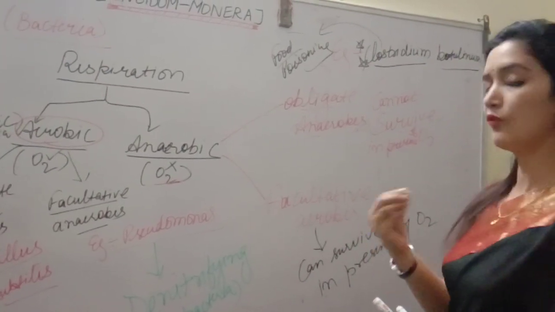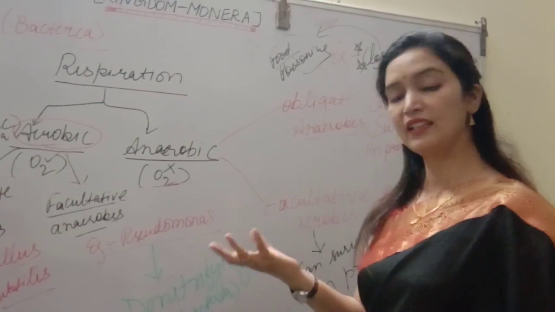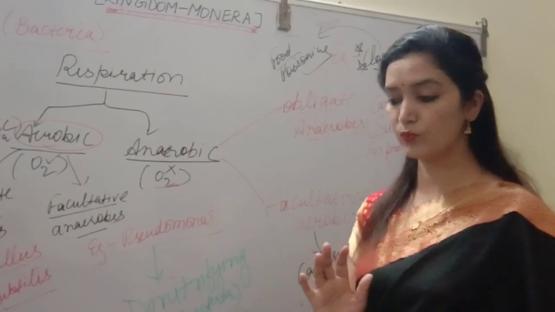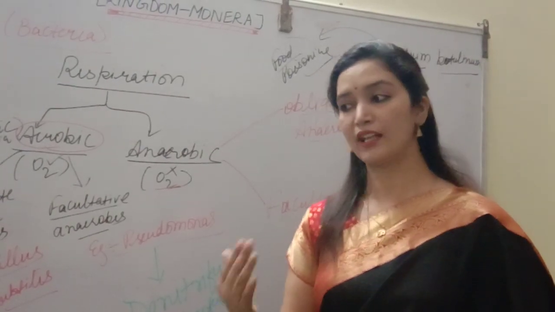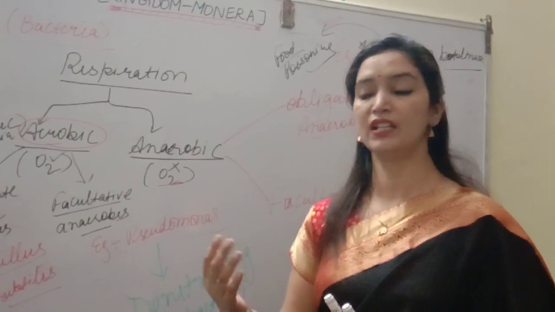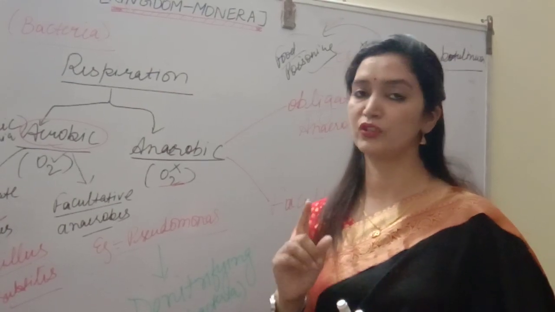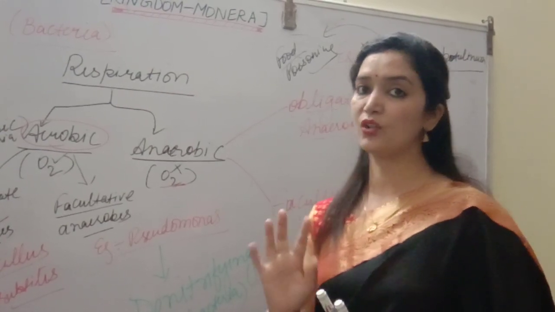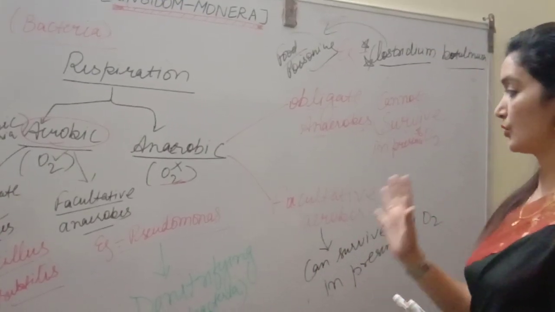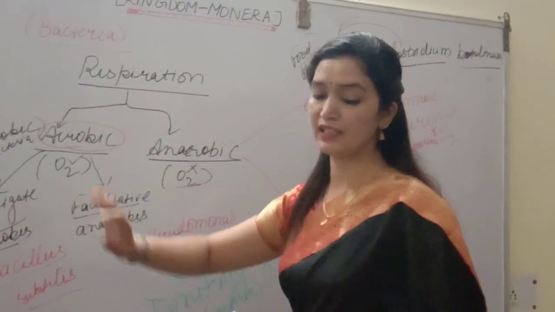Very, very important. One more bacteria is Clostridium tetani, which causes tetanus, and the spores are present basically in soil. So whenever we get any injury, cut, or accident, we have to go for ATS, anti-tetanus serum. Clostridium tetani also belongs to the obligate anaerobes. Alright students, so this is the basic idea of what kind of respiration is present in bacteria.